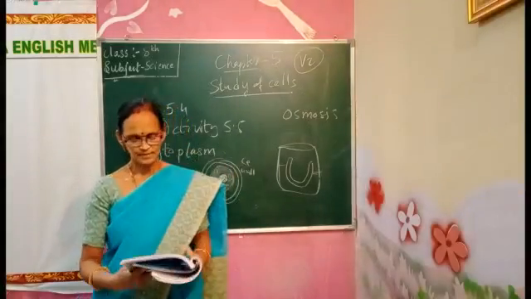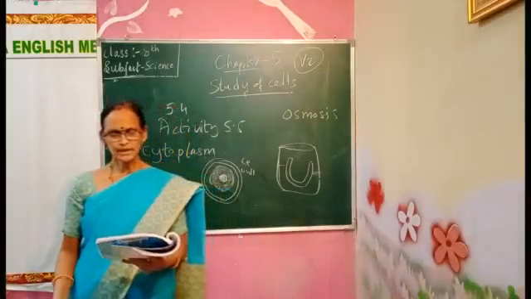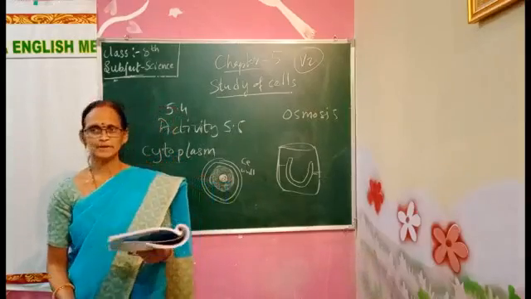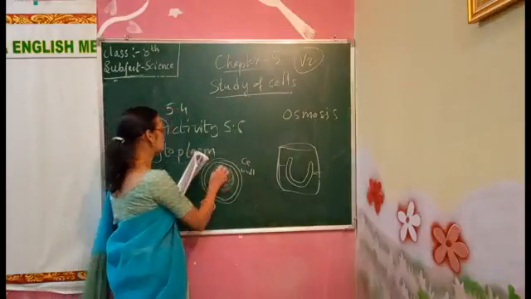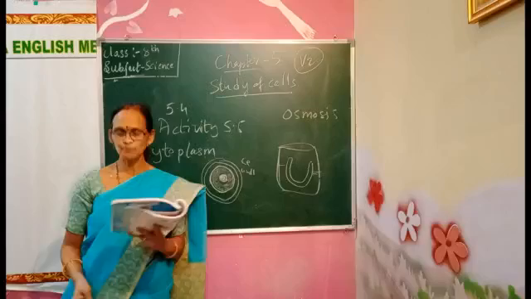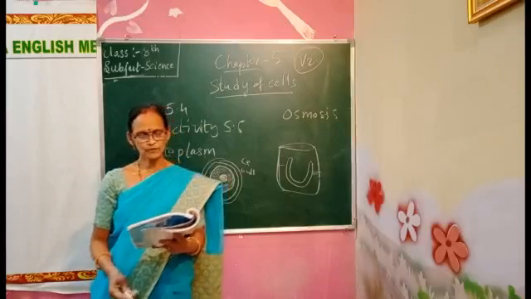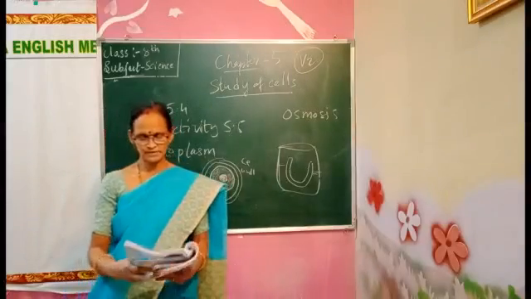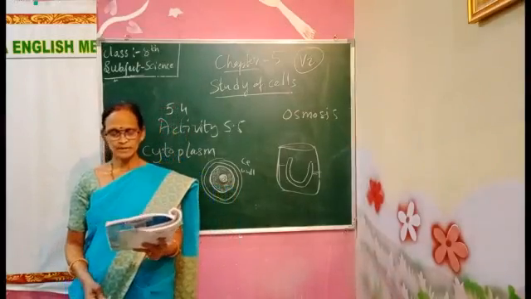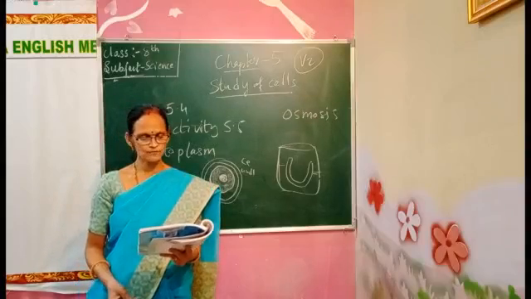Got it, children? Nearly 80% of the cytoplasm is water. It is a liquid type, jelly, so it contains more water. It is a site for most of the cellular activities. A number of smaller components are found in the cytoplasm.